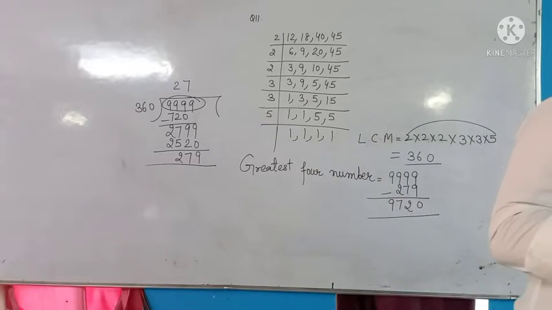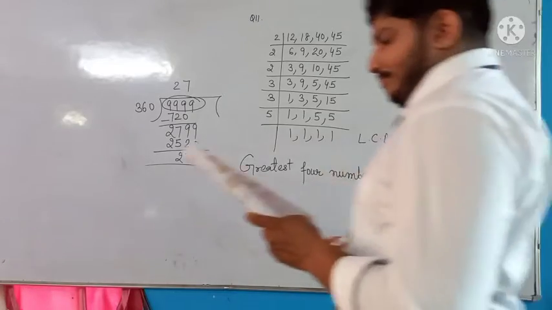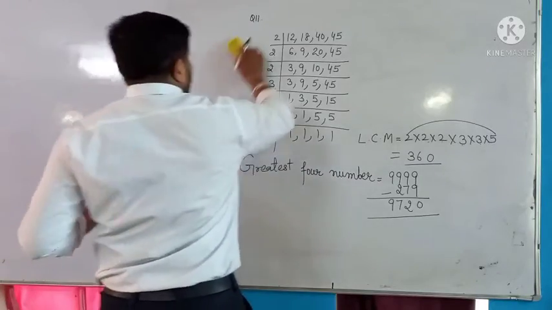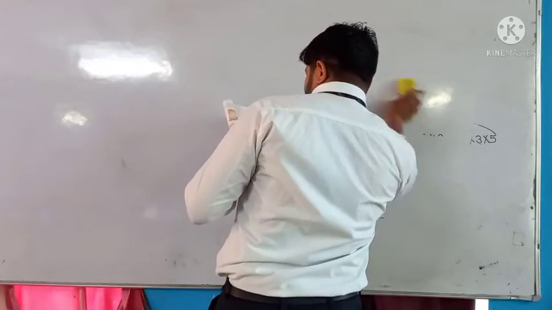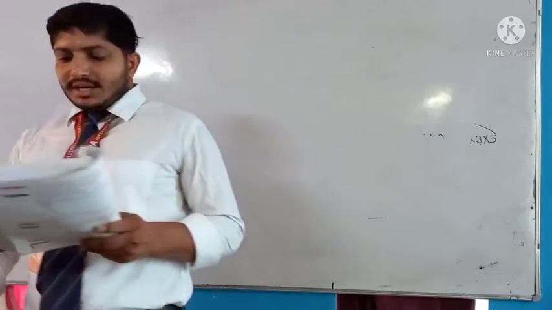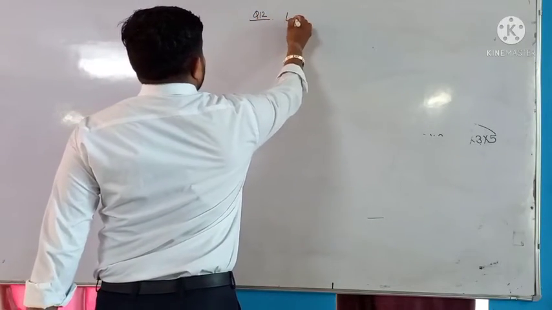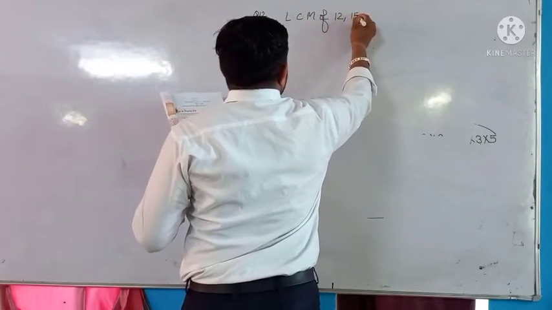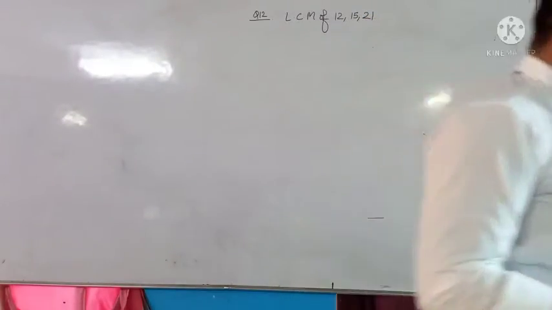Next, question number 12. Three brands A, B, C of biscuits are available in packets of 12, 15 and 21 biscuits respectively. Equal number, minimum what comes? So what do you find, beta? You will find here the LCM of 12, 15 and 21. And if you are not able to find it, then you ask me in the live doubt class, okay? Next, question number 13.